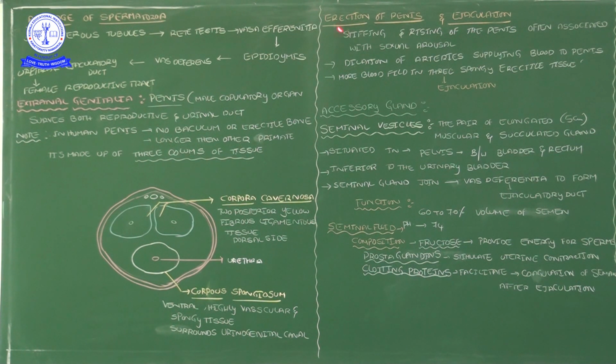In the erectile situation of the penis, blood is pumped into the penis, so it becomes stiff. Dilation of the arteries supporting blood flow to the penis is one thing, and more blood fills the spongy erectile tissues, the corpora cavernosa and corpus spongiosum. The blood vessels inside the penis are totally filled with blood, and then it becomes more stiff.